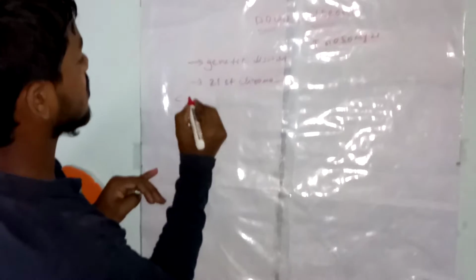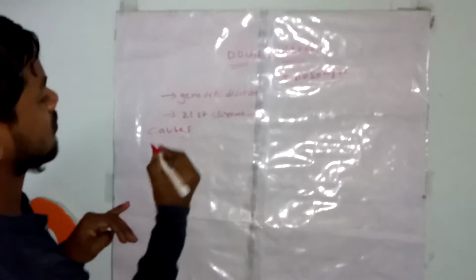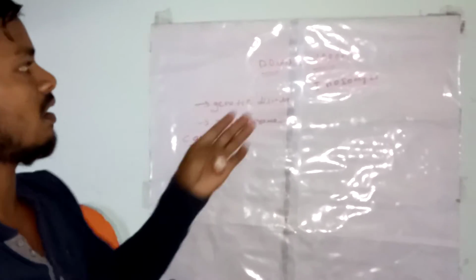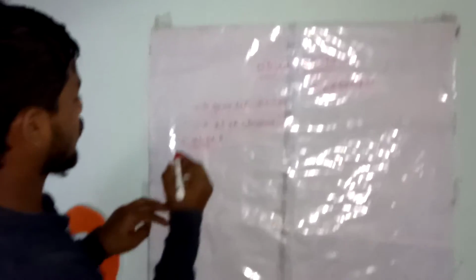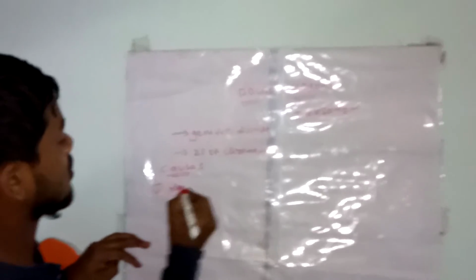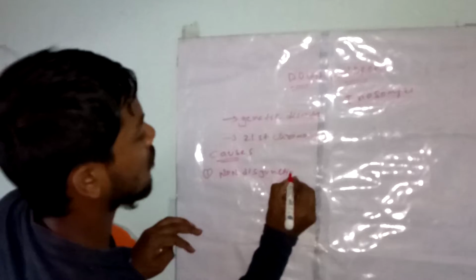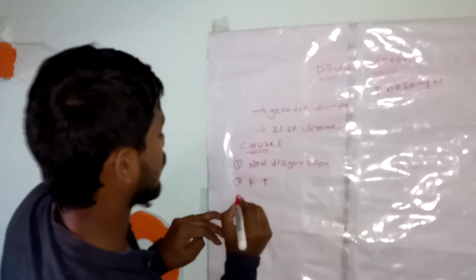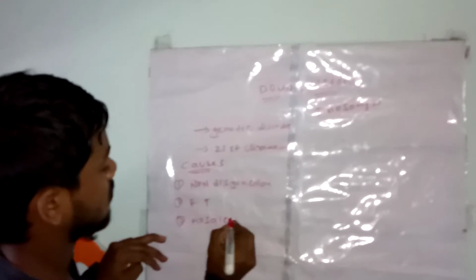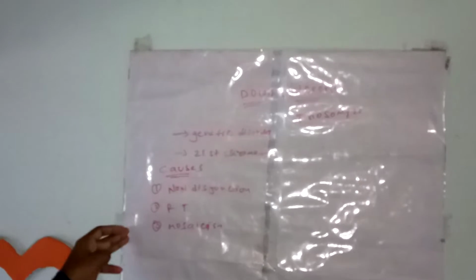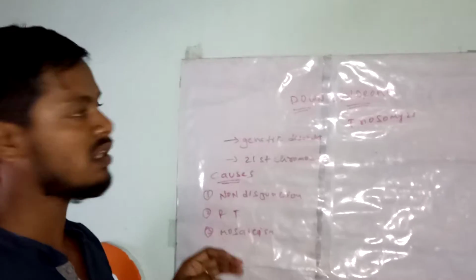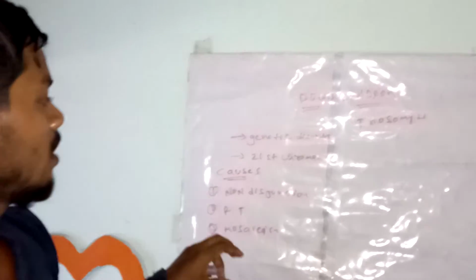Now coming to causes, there are three types of causes responsible for the occurrence of Down syndrome. One is non-disjunction of chromosomes, second is Robertsonian translocation, and third is mosaicism. These three types of causes are majorly responsible for the occurrence of Down syndrome.